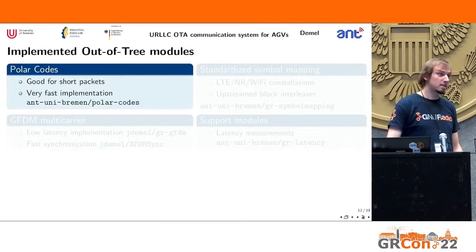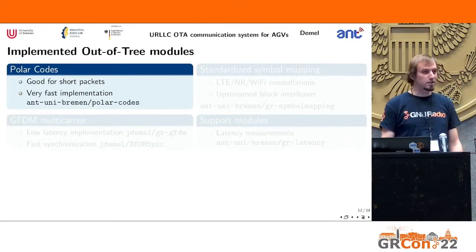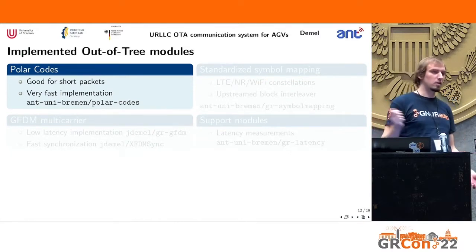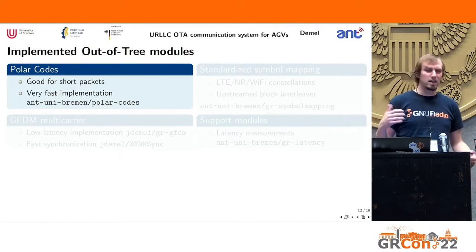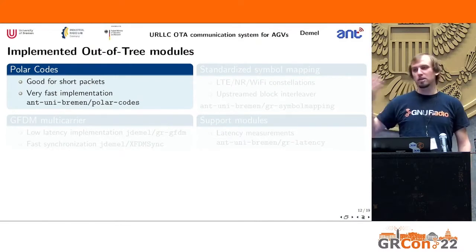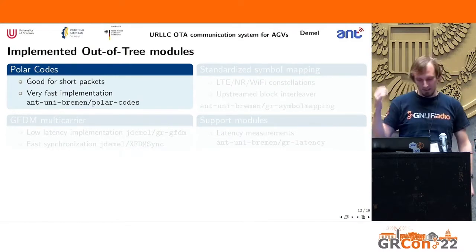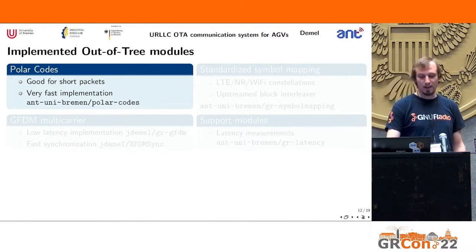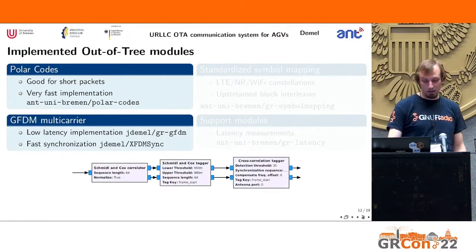We implemented a few things ourselves. First off, Polar codes. They're very good for short packets. That's one of the reasons why we chose them. You can find them on GitHub, and we have a very fast implementation there. Actually faster than the one that's in GNU Radio, because we learned things since then, and now we have a better one. All right, then we use GFDM multi-carrier.